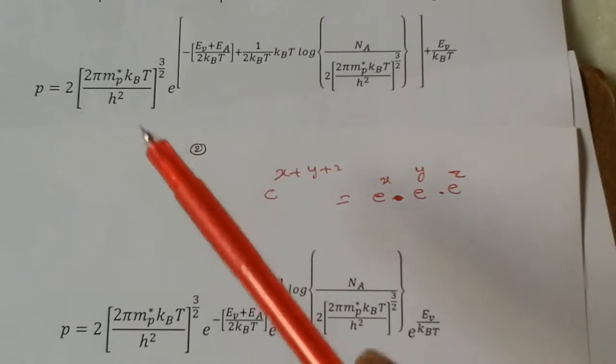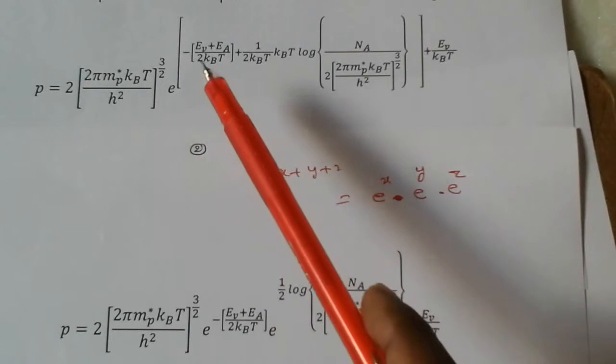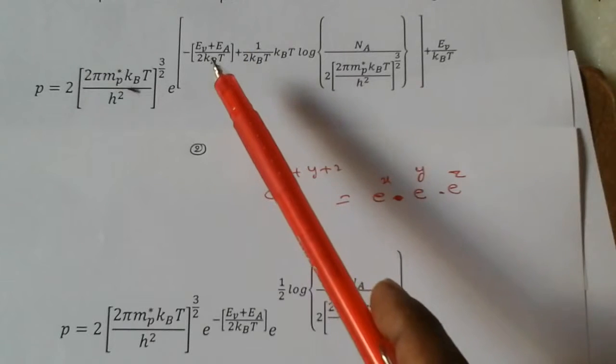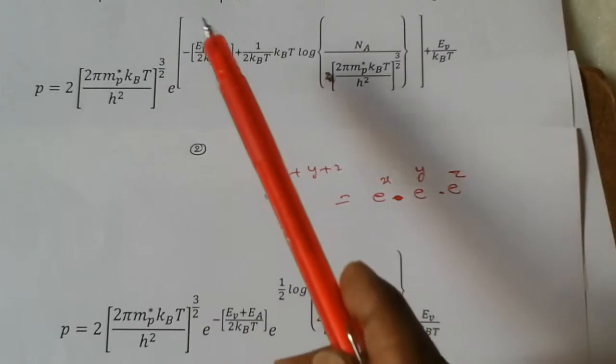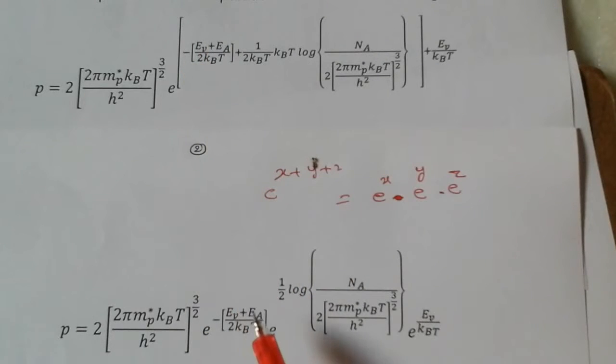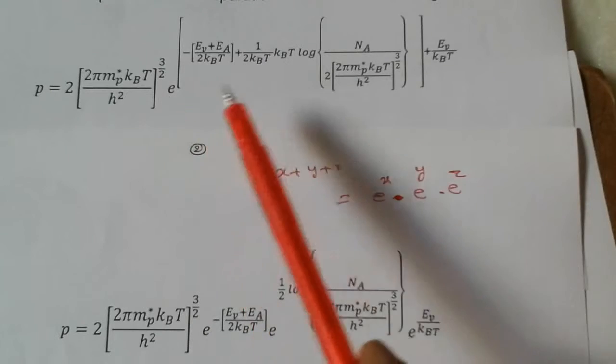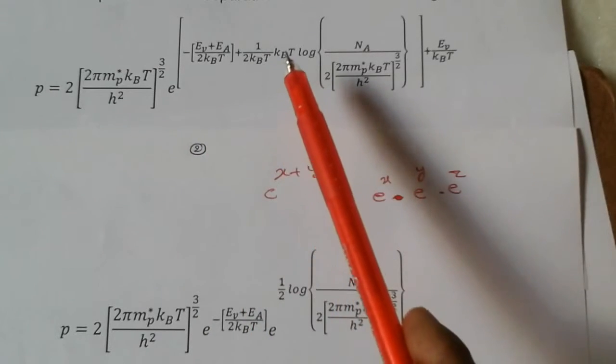According to that formula, e to the power of x means EV plus EA by kBT. So e to the power of minus, as it is, EV plus EA by kBT. Next, e to the power of 1 by 2 kBT into 2 kBT.